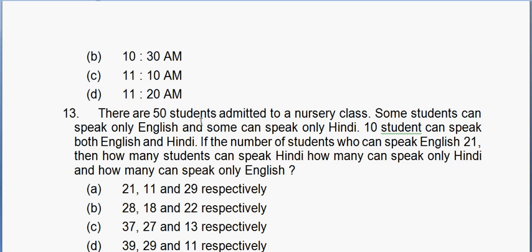So it's given that there are 50 students admitted in class. Some of them speak only English, some of them speak only Hindi, and some of them speak both English and Hindi. So there is no student who does not speak any of the two languages. These are best solved using Venn diagrams. Since I don't have a tool, I'll just try to make the shape of a Venn diagram.